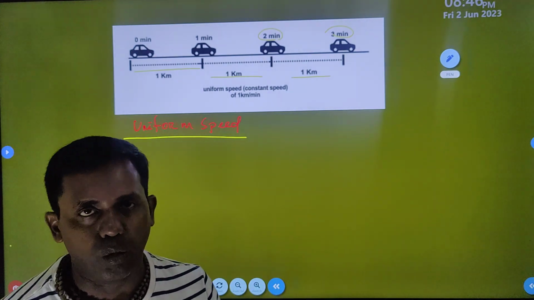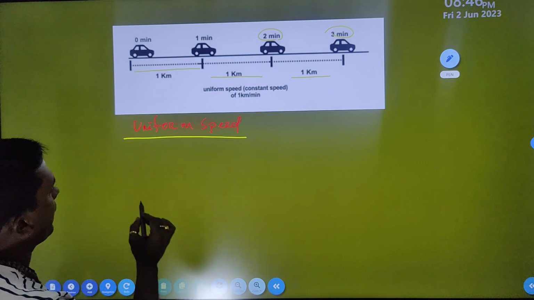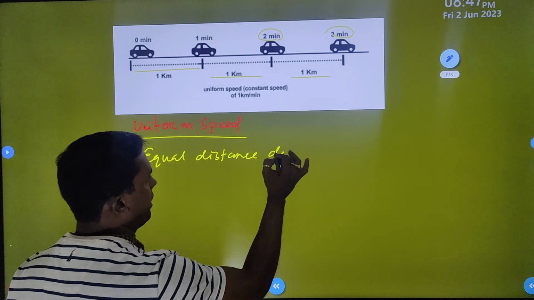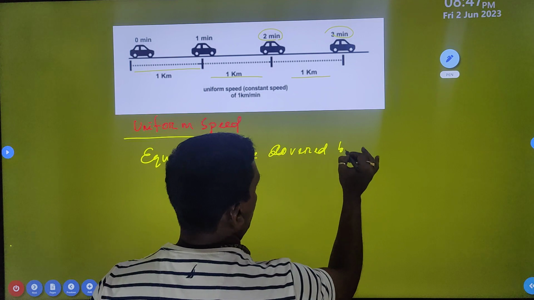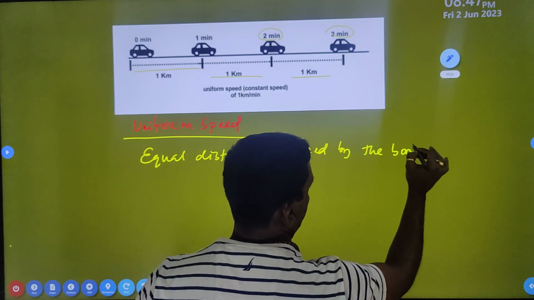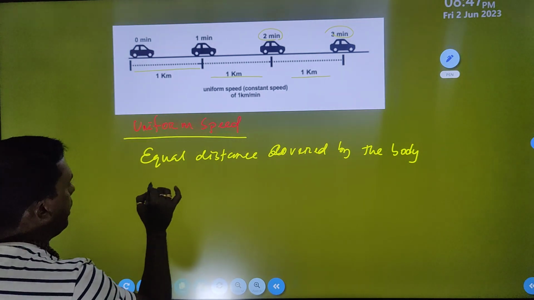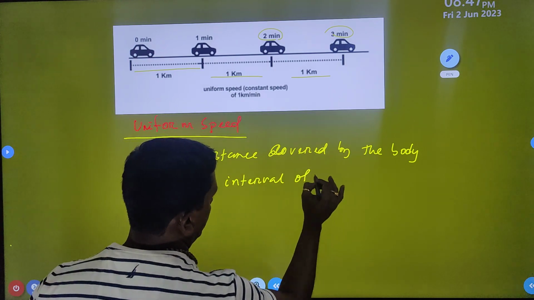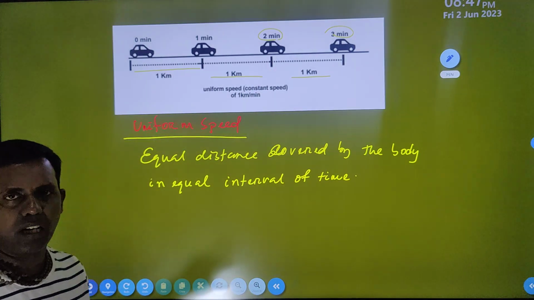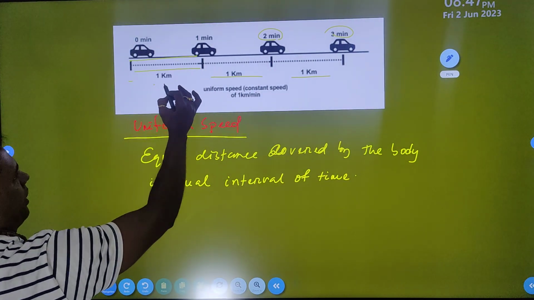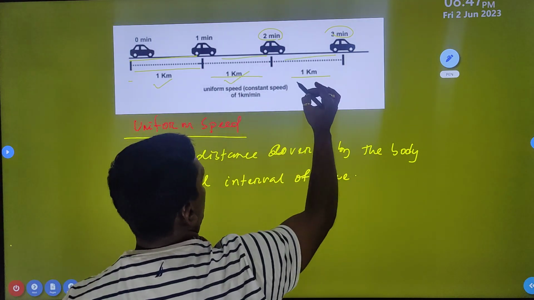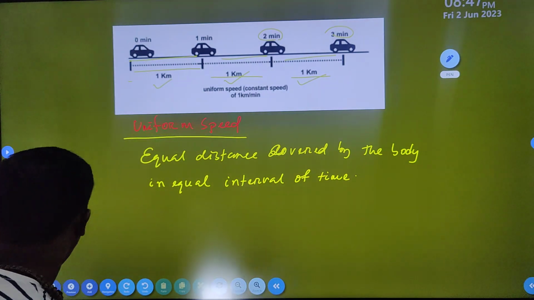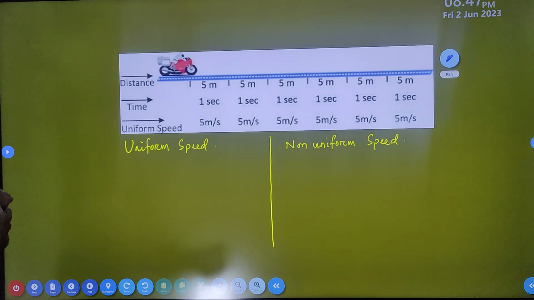So we can say that uniform speed means equal distance covered by the body in equal interval of time. Every minute, 1 kilometer: first minute 1 kilometer, second minute 1 kilometer, third minute 1 kilometer. So simply it is uniform speed. Uniform means equal distance covered in equal interval of time. Just next, here you will also find this distance.